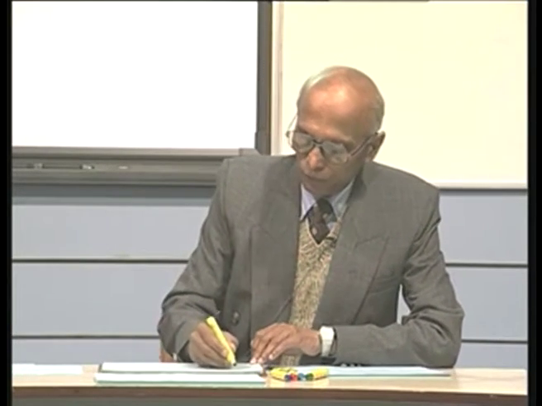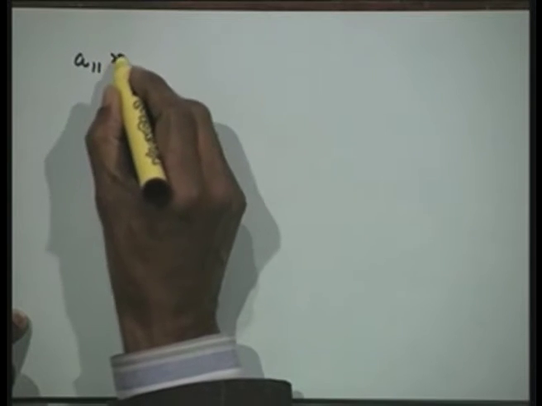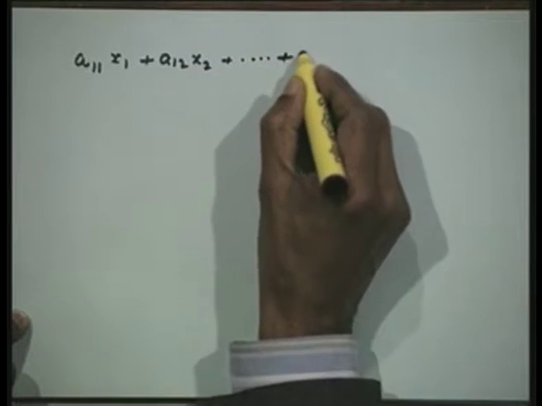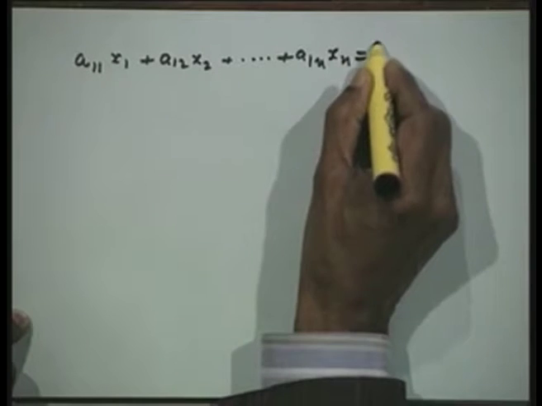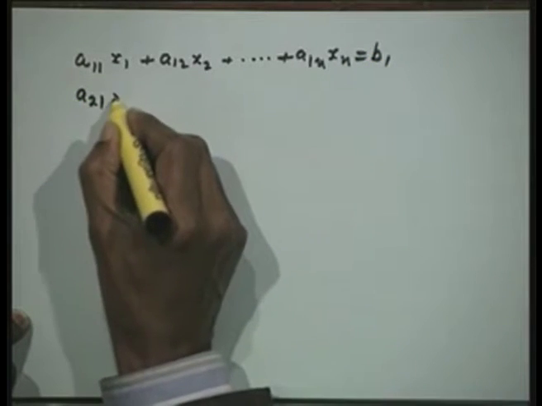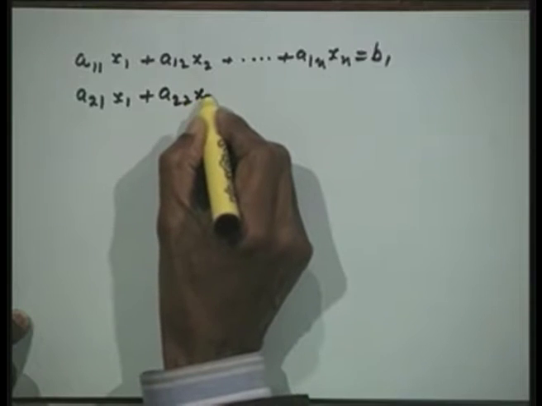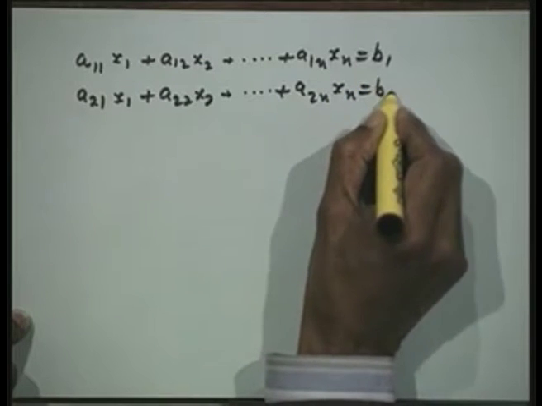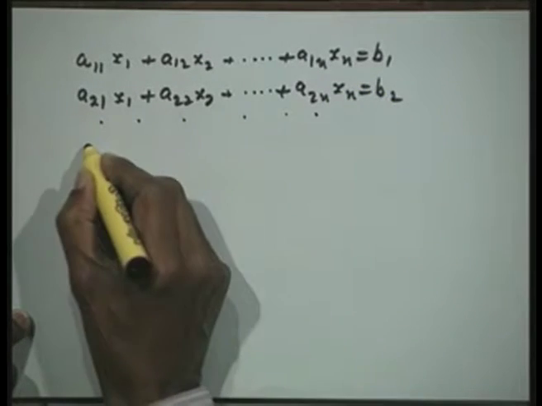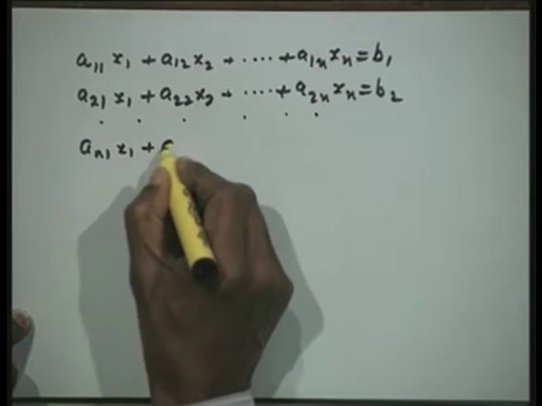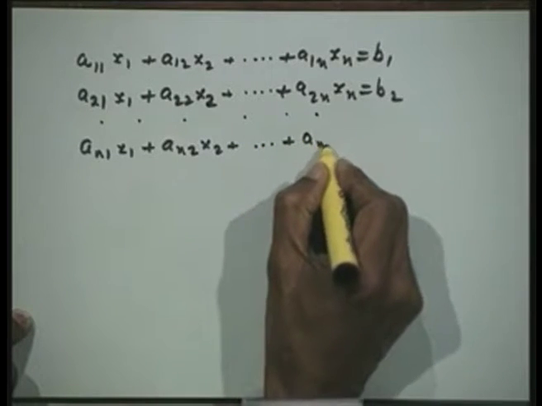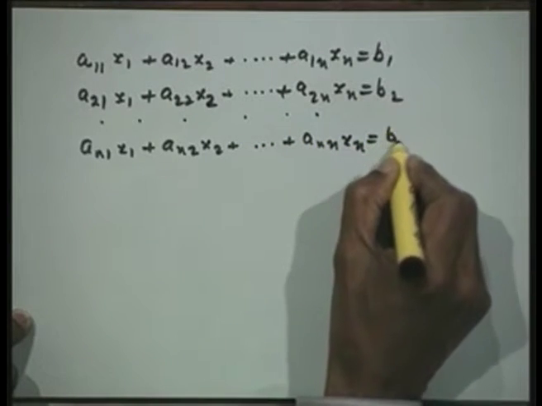What we are really looking for is a linear system of equations like a11 x1 plus a12 x2 plus so on plus a1n xn is equal to b1, a21 x1 plus a22 x2 plus so on plus a2n xn is equal to b2, and an1 x1 plus an2 x2 plus so on plus ann xn is equal to bn.